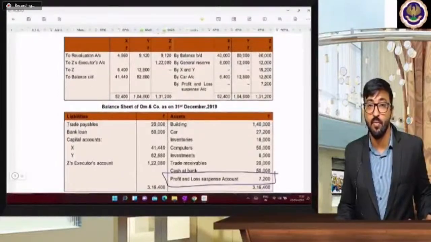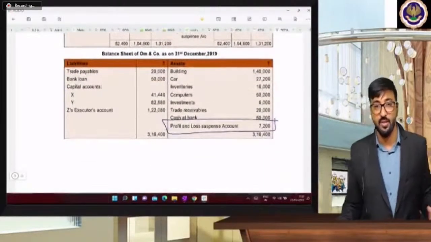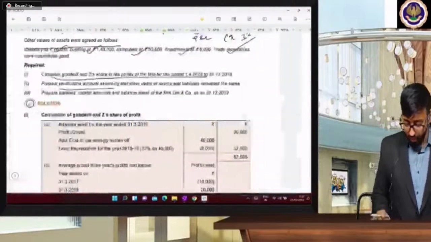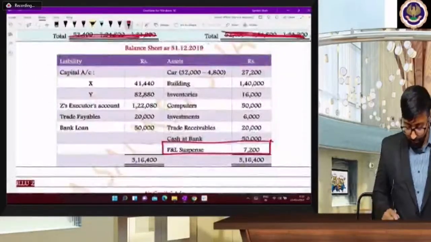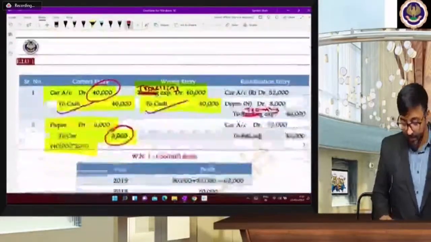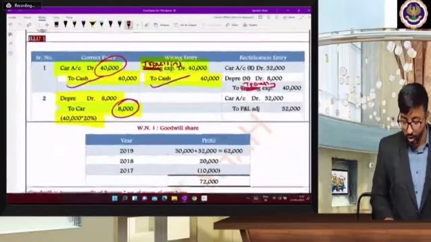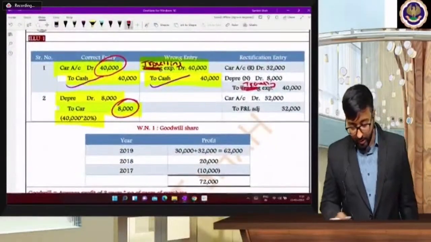You can check from here. Your partners' capital account and balance sheet is given in the question. So you can copy my balance sheet, and P&L is given in the question. If you want to take a screenshot, you can take it for goodwill share. Yes, anyone?